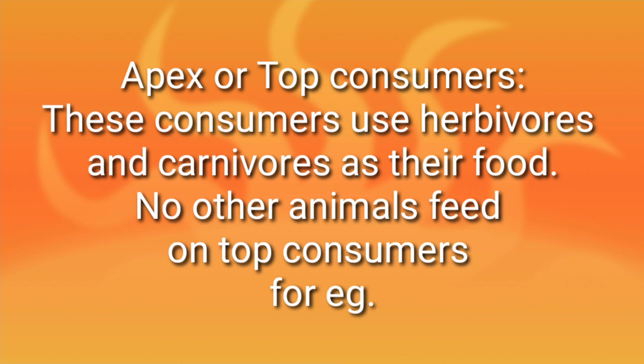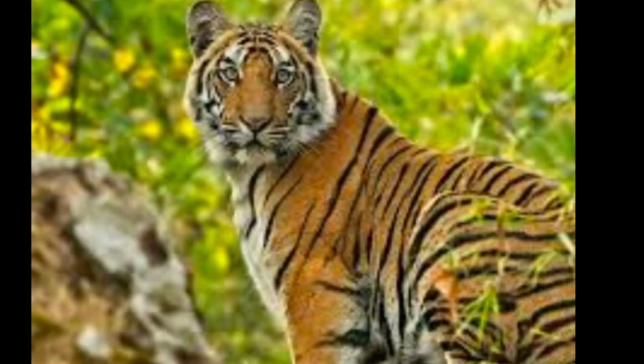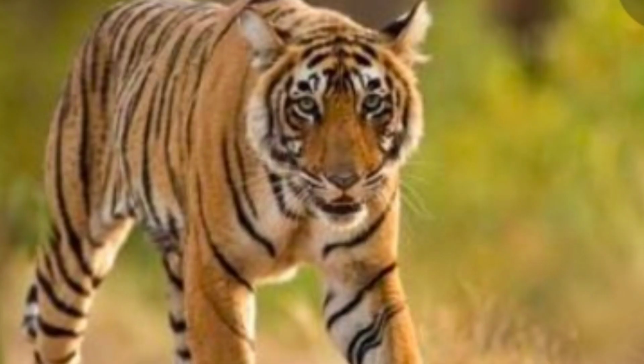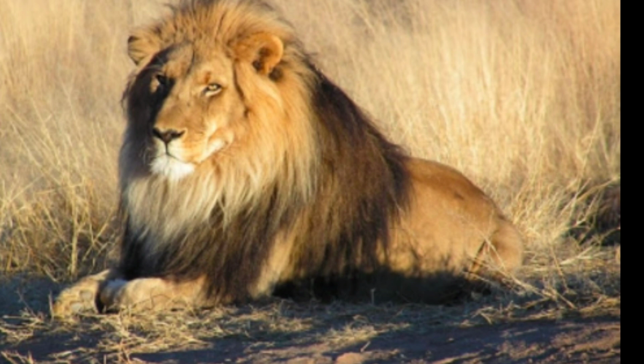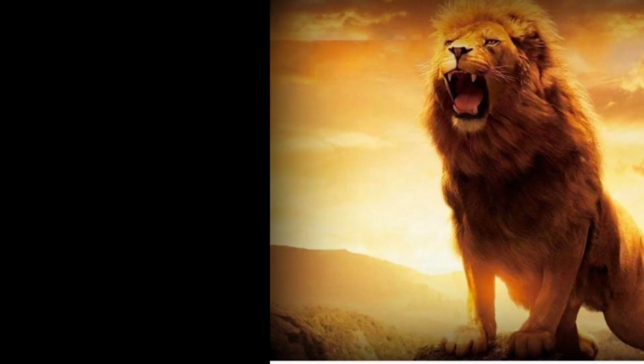Apex or top consumer. These consumers use herbivores and carnivores as their food. No other animal feeds on top consumers. Here are some examples. Tiger. Oh, what a nice tiger it is. Is it laughing or is it very angry? Lion. Nice picture.